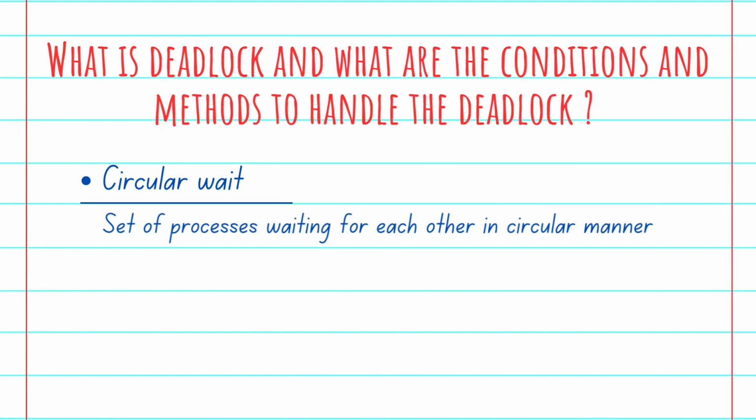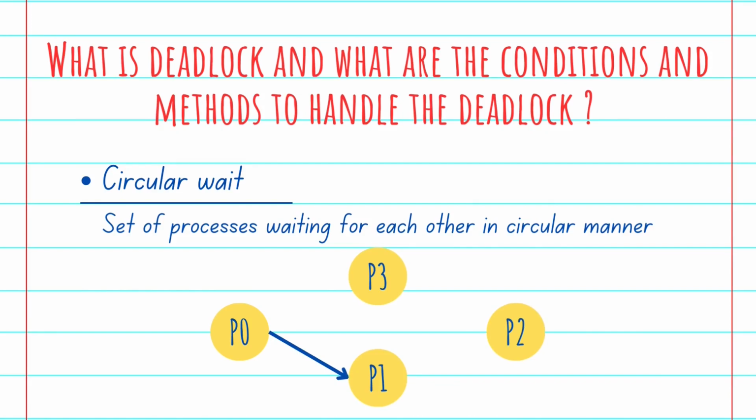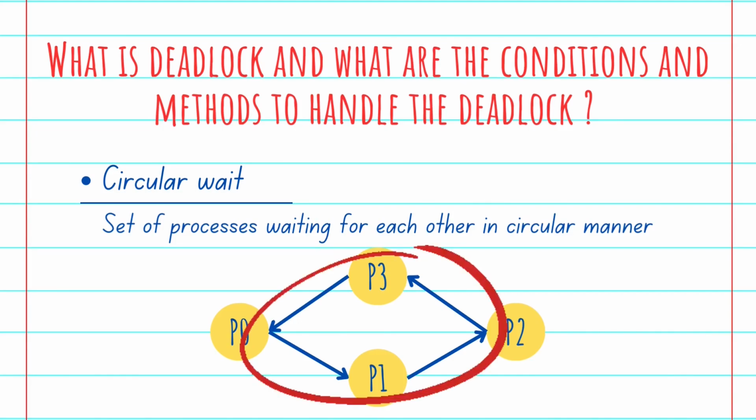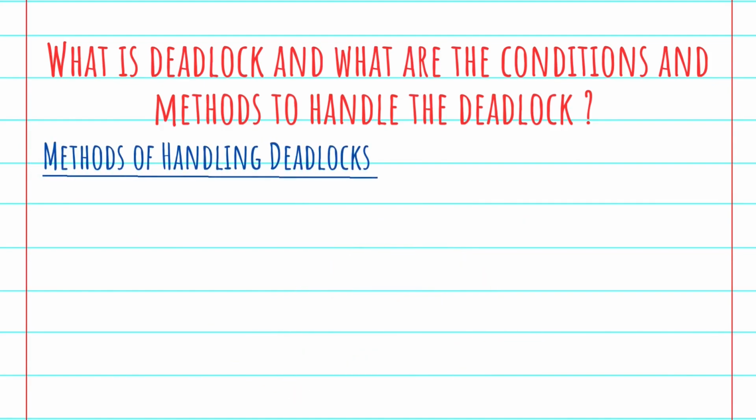For example, suppose we have four processes lined up as P0, P1, P2 and P3. P0 depends on P1, P1 depends on P2, P2 depends on P3, and P3 depends on P0. This creates a circular relation between all these processes and they have to wait forever to be executed. This circular fashion we call a circular wait, which is one of the main reasons for deadlock to occur.